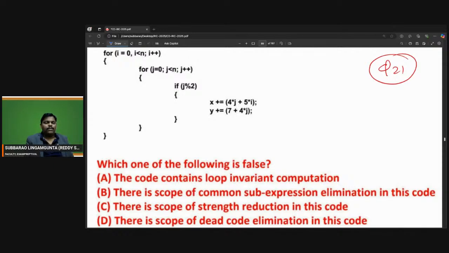Can you try? What is the answer for this? Everyone can try. Venkat, you can try. Tarun, you can try. Jayshree, you can try. Ajay, you can try. Everyone can try. Bhuvan, you can try. Bhavesh, you can try. Try everyone.